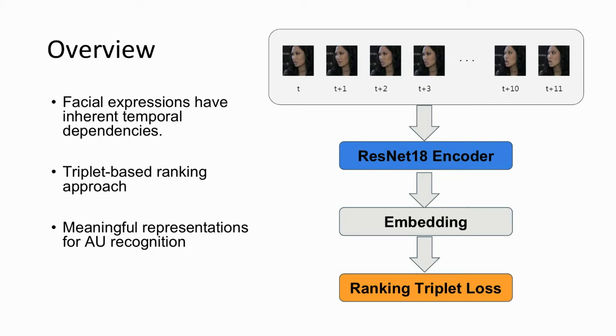We use a triplet-based ranking approach, which will train the encoder that can rank the frames based on their temporal distance from the anchor frame in embedding space. Then we show that our encoder actually learns meaningful representations for AU recognition without any labels. The encoder is evaluated for the AU detection tasks on various datasets, including BP4D, EmotionNet, and DSFA. Our results are comparable and superior to state-of-the-art self-supervised learning.